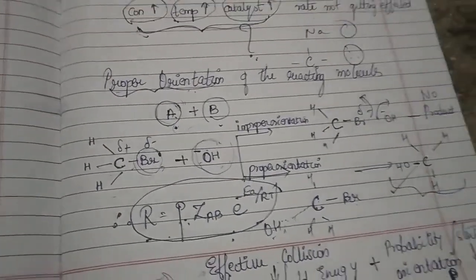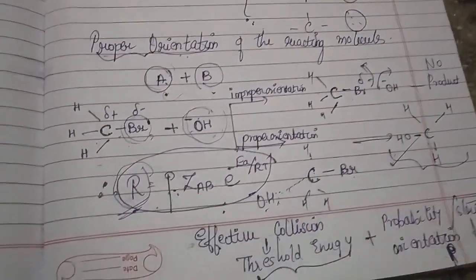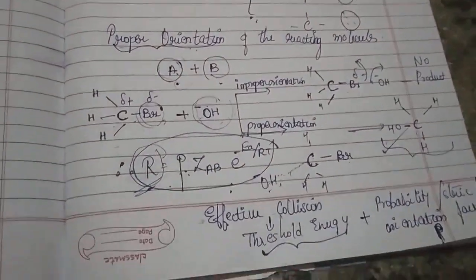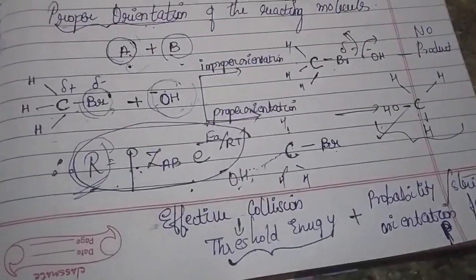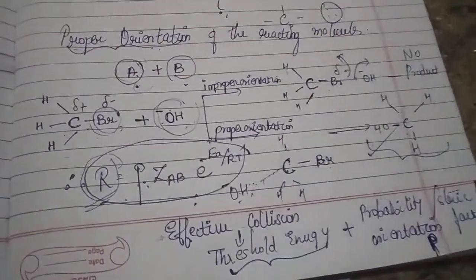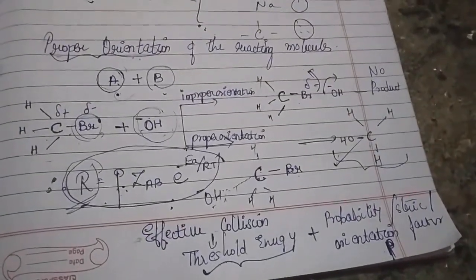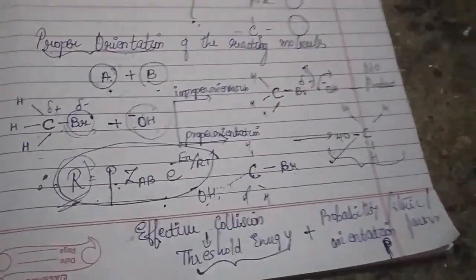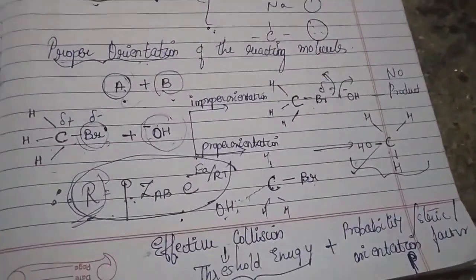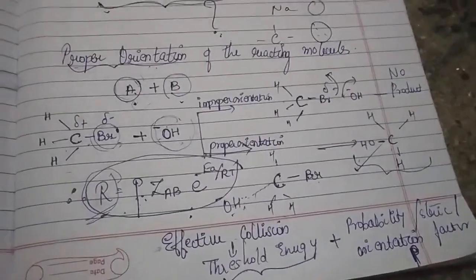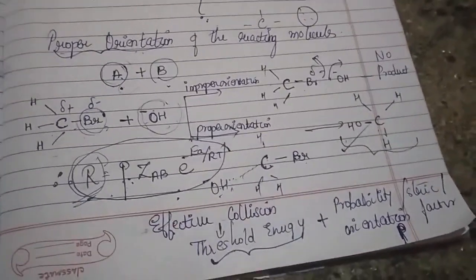Please do remember one of the most important things. This is our final expression which is going to judge the rate of a reaction. Do remember, chemical kinetics is very much important. Why am I saying this? Because whenever a scientist is doing certain reactions, he will be well aware that the reaction should take place at a faster rate. We can't wait for nearly 1 to 2 months, not even 2 to 5 days. We want the reaction to happen in an instant of time. And how can we do that?